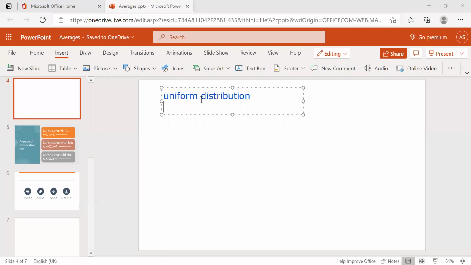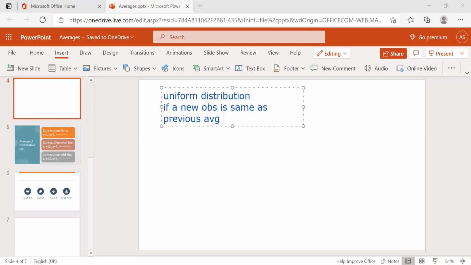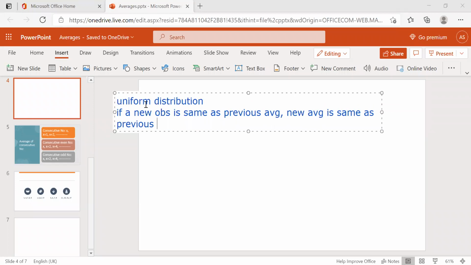The second point: if a new observation is the same as the previous average, then the new average is the same as the previous average, or the new average will not change.